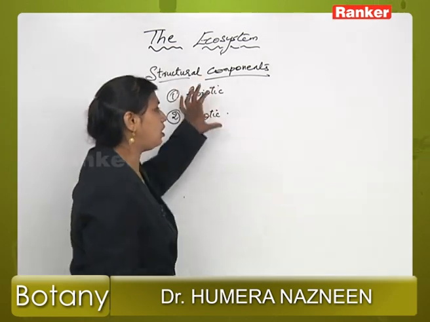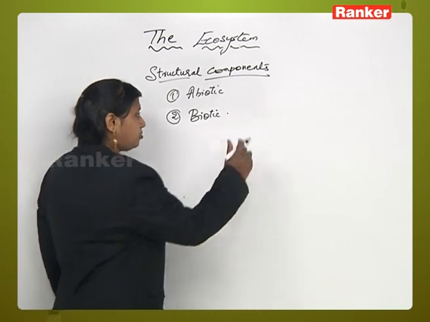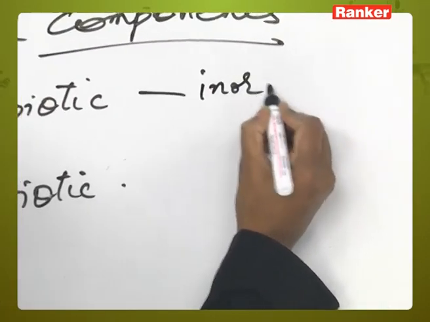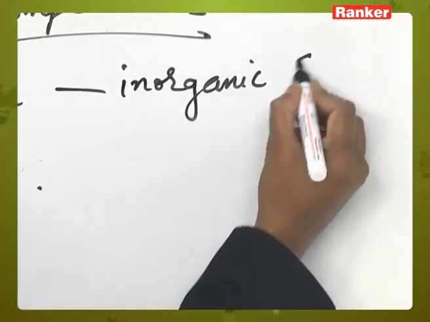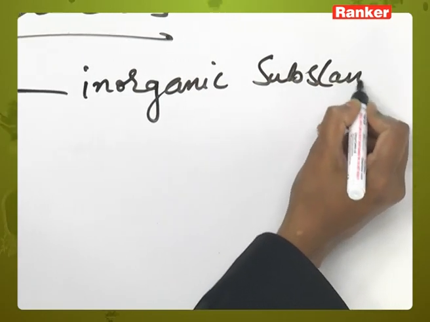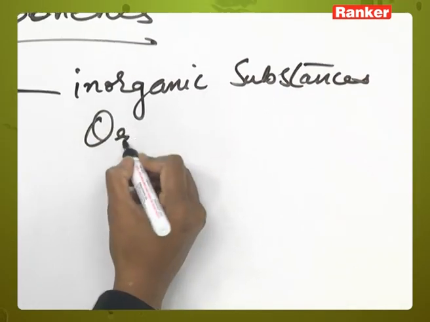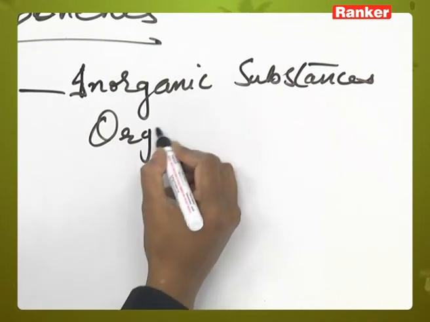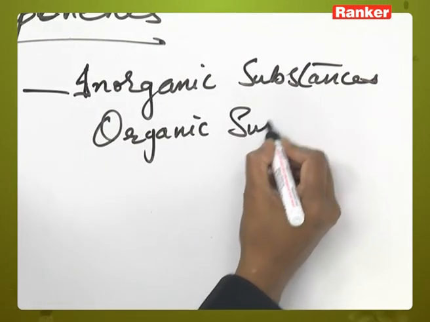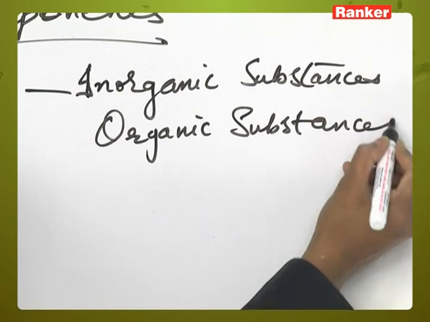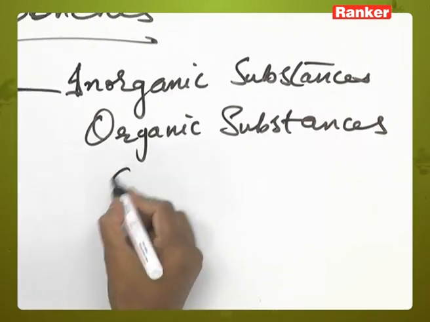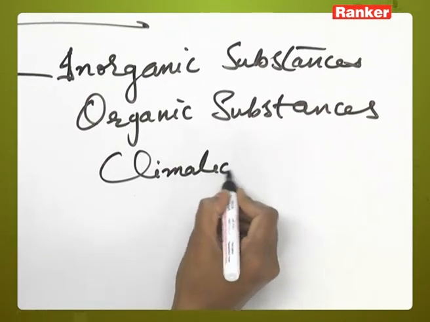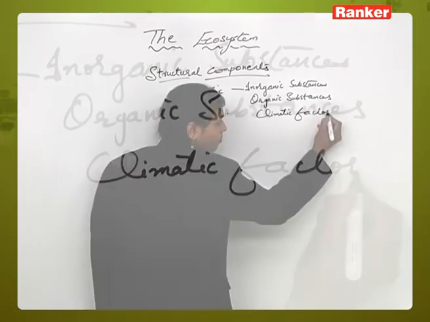Now in abiotic components we will talk about inorganic substances, organic substances, and we will talk about climatic factors, right?